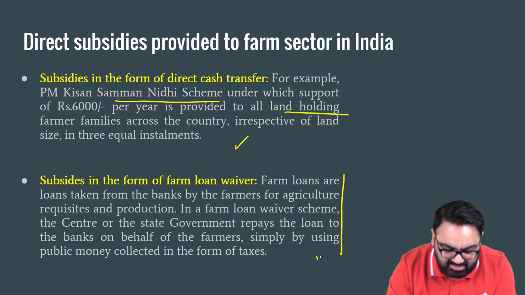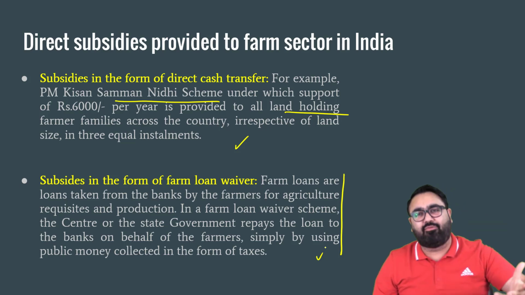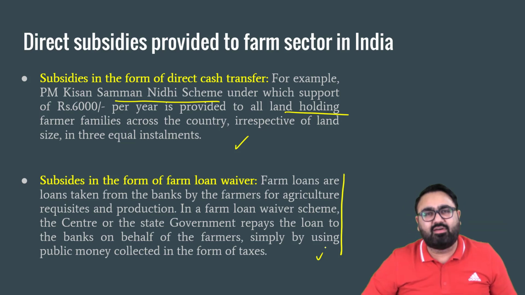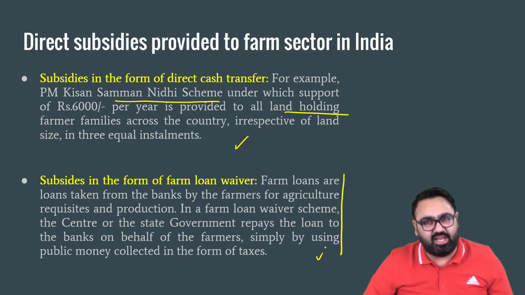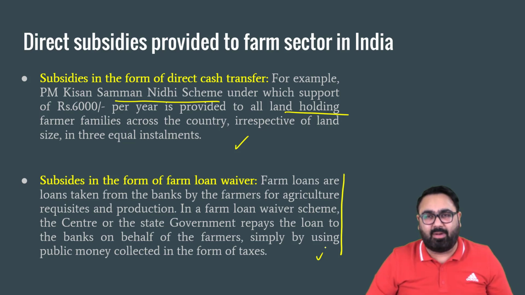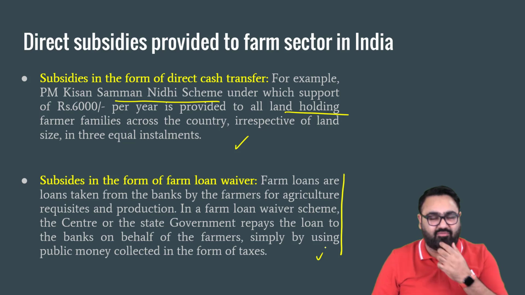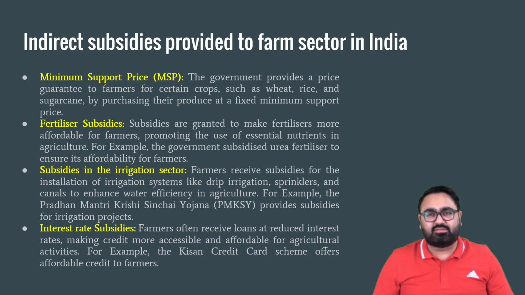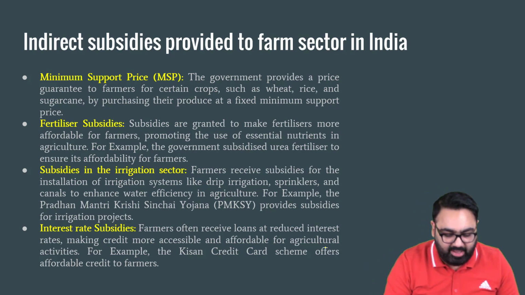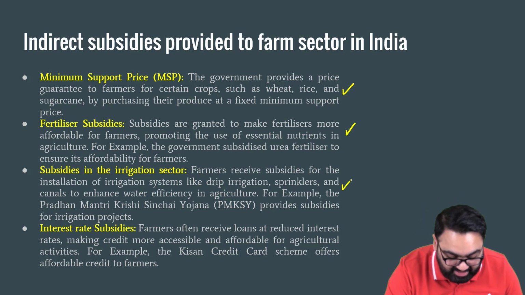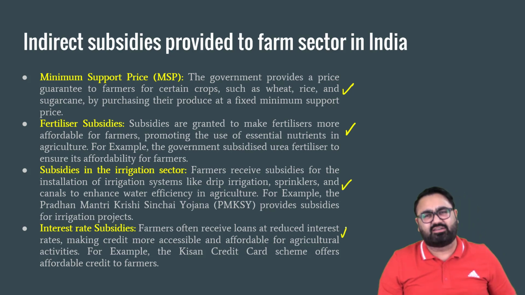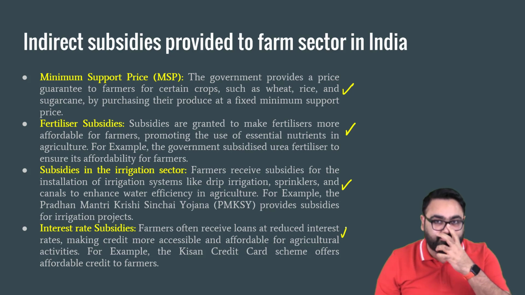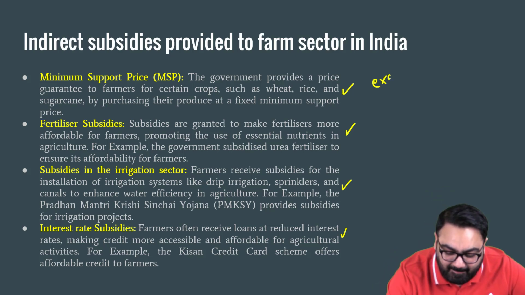Then farm waivers. There is no government scheme for farm waivers. Farm waivers are usually promises made during elections. It's a one-time thing. When the party comes to power, they may or may not waive the farm loans. So again, these are the direct ones. Indirect ones are the ones which you have a lot in India. MSP, fertilizer subsidy, in irrigation there are subsidies, interest rate subsidies, etc. Over here, as many examples as you can give, the better your answer will be.